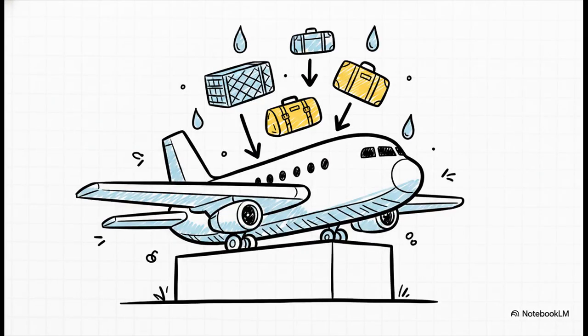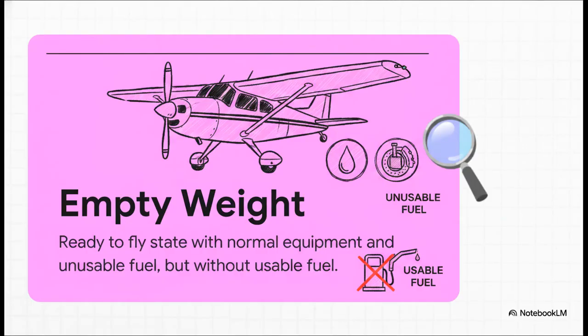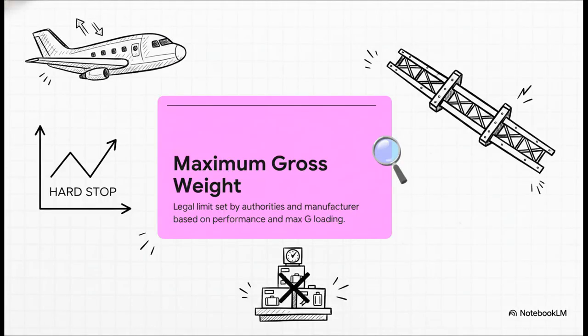So, let's start with the weight portion of the exam. This is simply a measurement of how much total load your aircraft is legally and structurally allowed to carry. It is the absolute foundation for every single flight you'll ever take. Now, here is the exact definition of empty weight that you absolutely need to memorize. It includes the plane itself, the oil, brake fluid, and the unusable fuel. But it has absolutely zero usable fuel. Think of it as the baseline state of the aircraft sitting out down the ramp, just waiting for the fuel truck to show up.